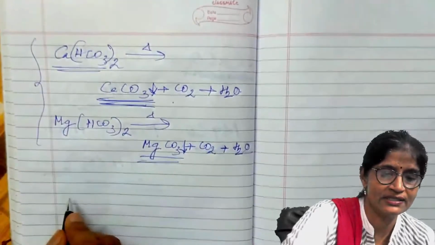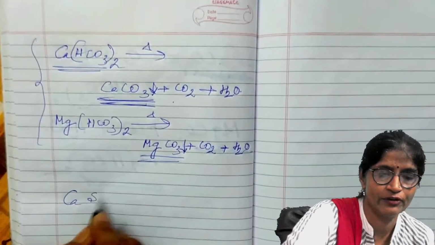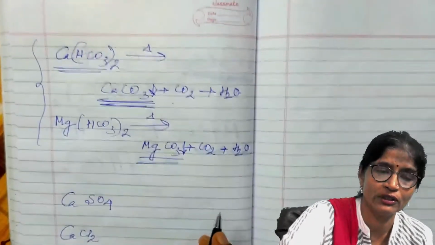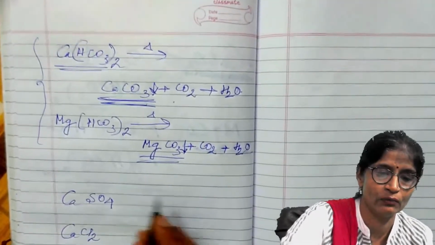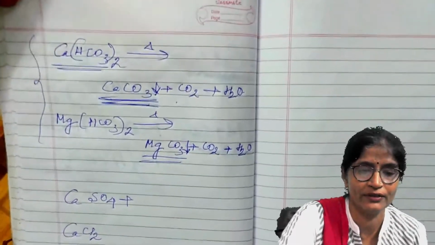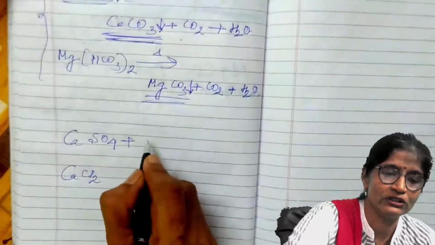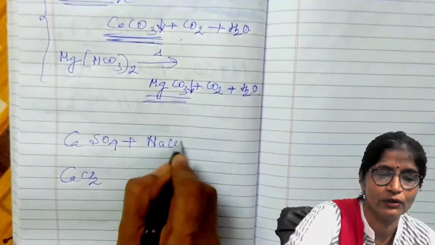Now how are calcium sulfate or calcium chloride removed from hard water, that is, permanent hard water? They can be removed by treating the water with washing soda. What is washing soda? Na2CO3.